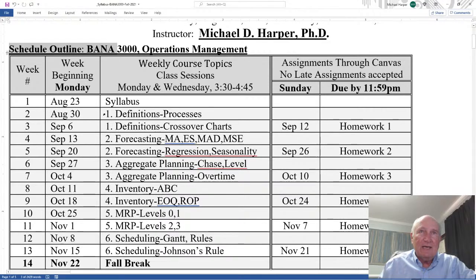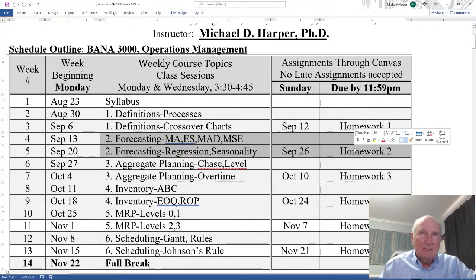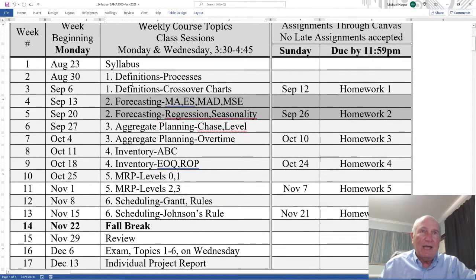And you notice that every topic is 2 weeks. First I have definitions. The first week is processes. The second week is crossover charts. And then for that topic, number 1, there's a homework assignment. And then topic 2 is forecasting. There's a homework assignment. And so as it turns out, I have 6 topics, but there's going to be 2 weeks on each topic.